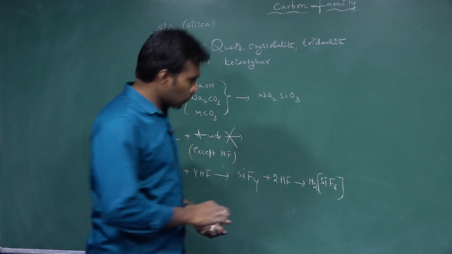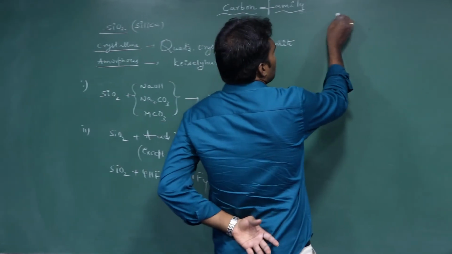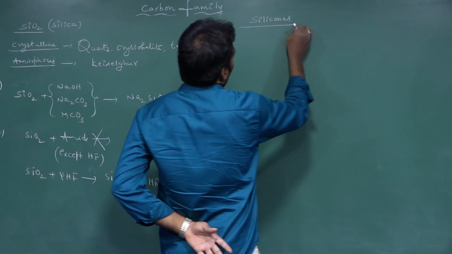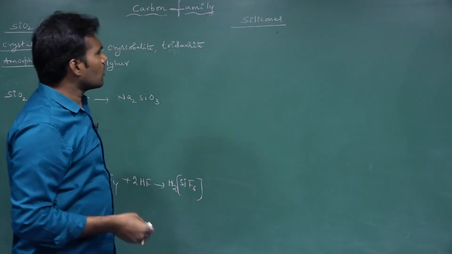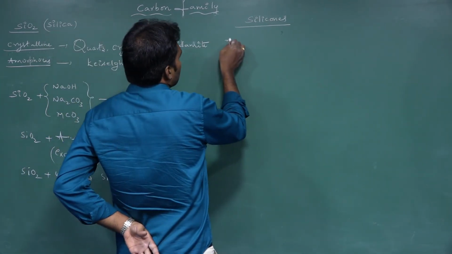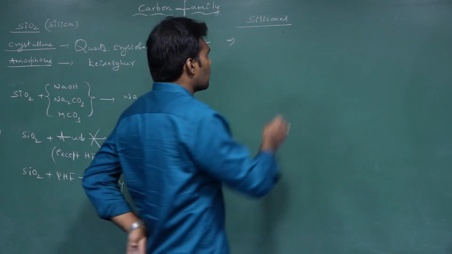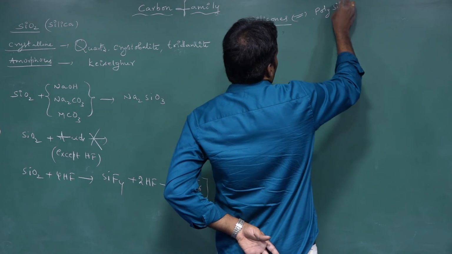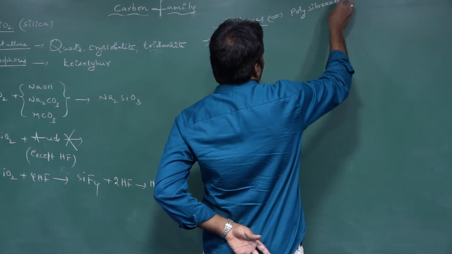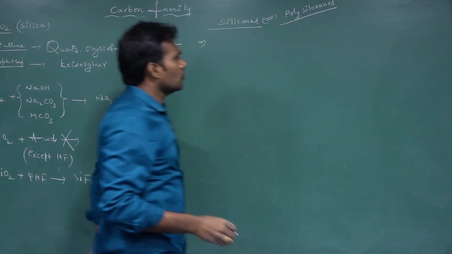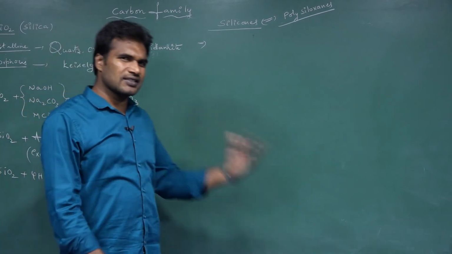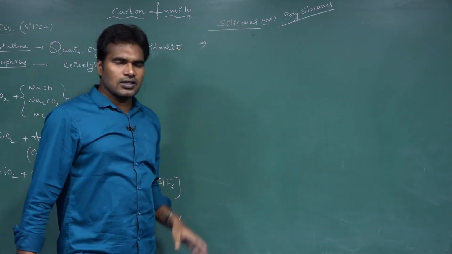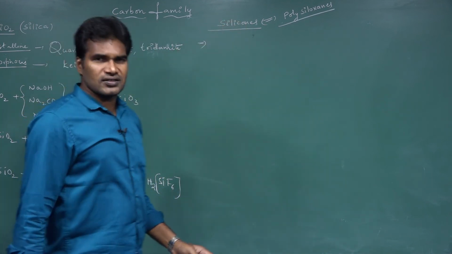Next, move on to the third compound of silicon, that is silicones. What are silicones? Silicones we also call polysiloxanes. This is another name we can use in place of silicone, but silicone is easier compared to polysiloxanes. What are silicones exactly?